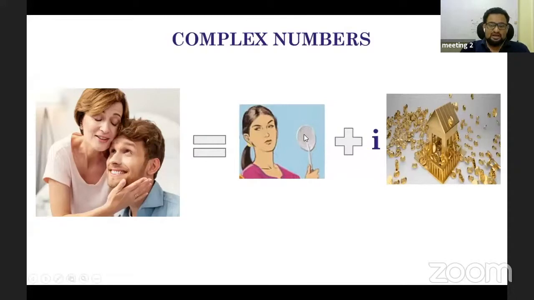The daughter-in-law is real, whereas the wealth she brings when she comes to her house as a daughter-in-law, she also brings some property. So through this slide, I think the idea of a complex number is very clear: marriage, or mother-in-law M, equals daughter-in-law plus i times the wealth, the property she brings. You can see that the daughter-in-law is real, whereas